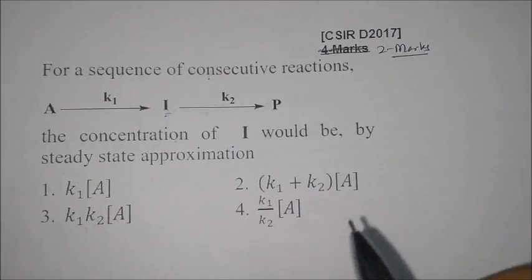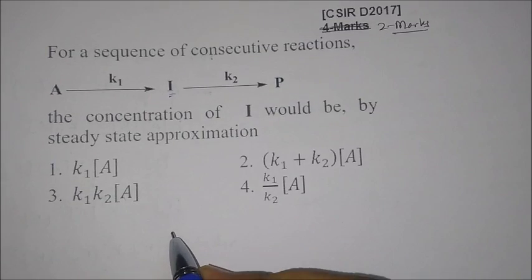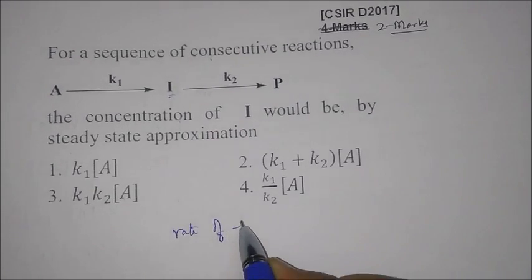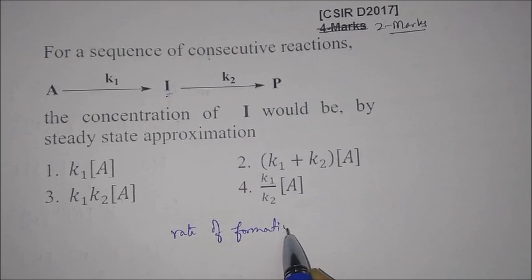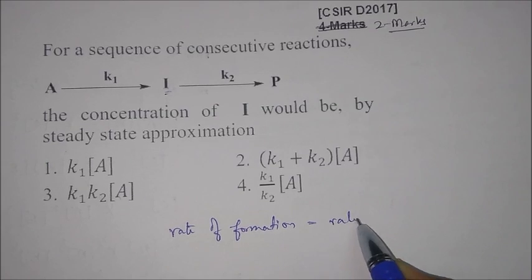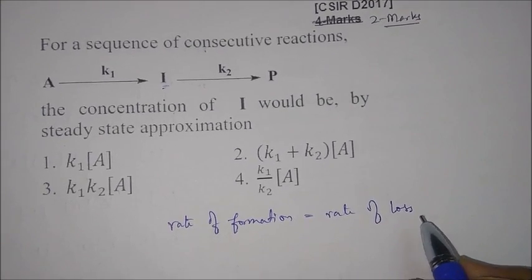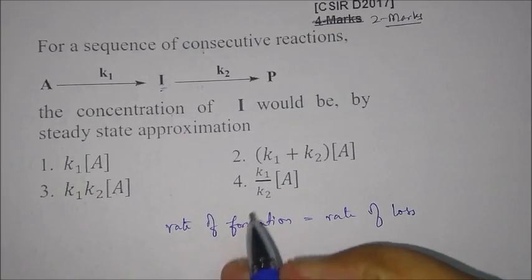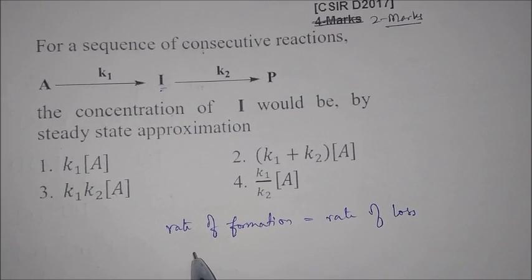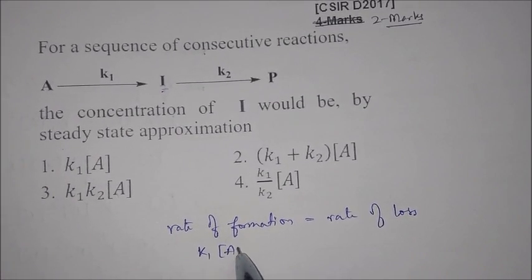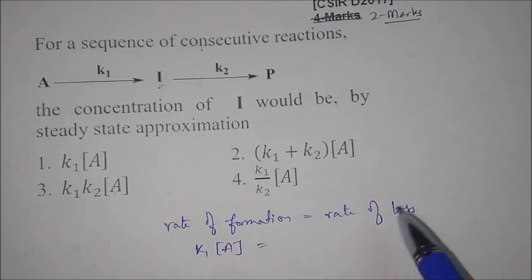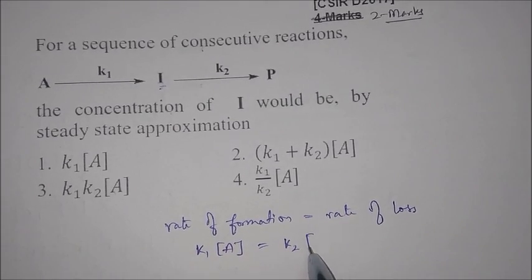So what steady state approximation says is that the rate of formation of I will be equal to the rate of loss of I. So what is the rate of formation of I? If you write the rate law equation from here, it will become K1 into A, and the rate of loss will be equal to K2 into I.